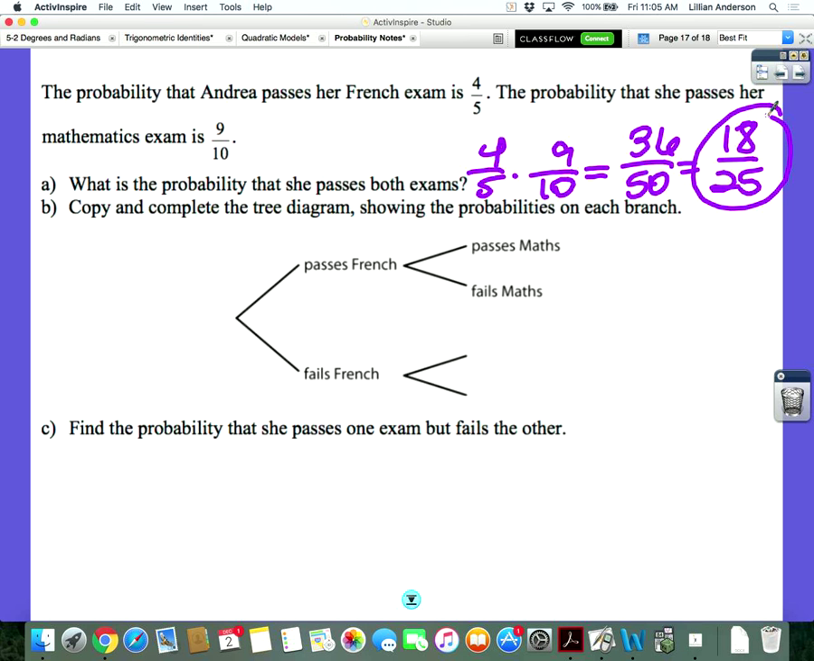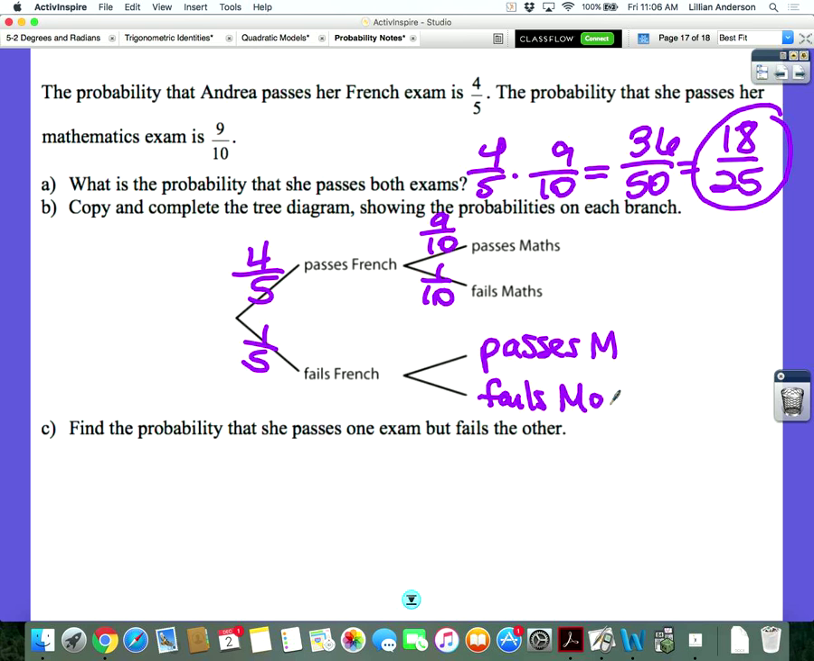One thing that you need to worry about when you're completing a tree diagram is that the branches have to add up to 1. So the probability that she passes French is 4 out of 5. She's going to fail French 1 out of 5. And then she passes math 9 out of 10. So that means she could fail math 1 out of 10. Now this one here, this one's blank. What needs to go here? Passes math and then fails.